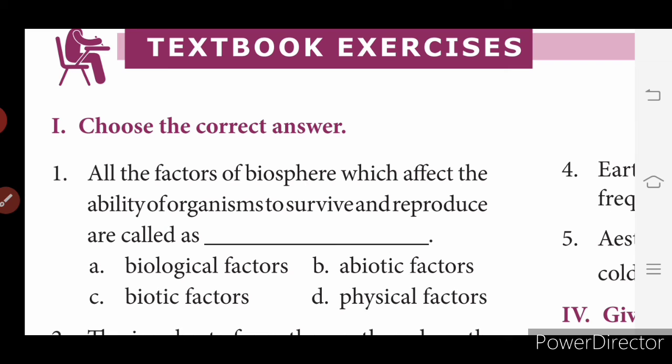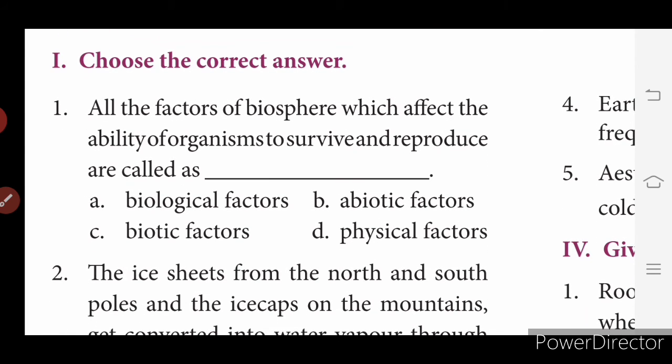Choose the correct answer. All the factors of the biosphere which affect the ability of organisms to survive and reproduce are called biotic factors.